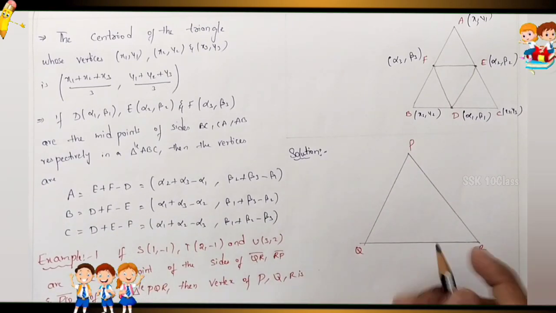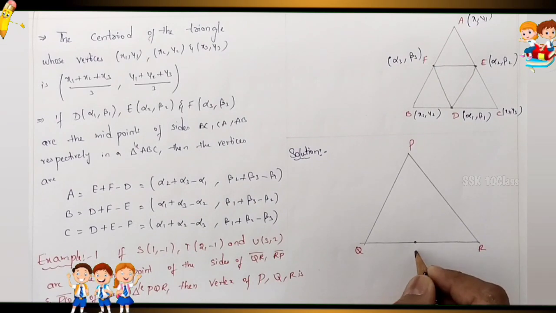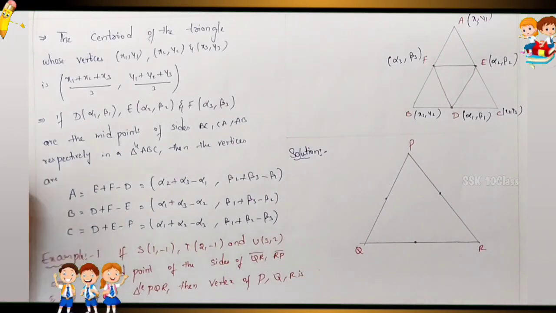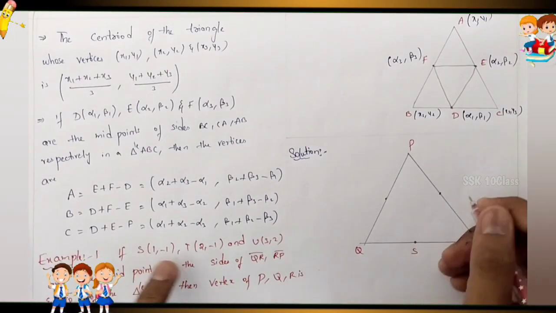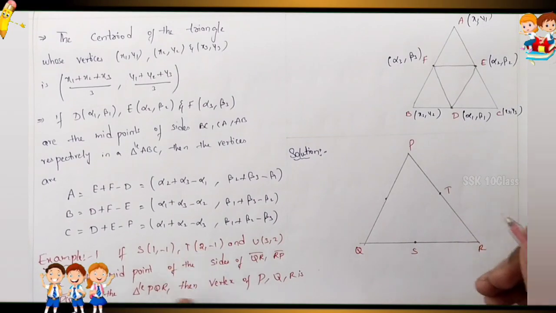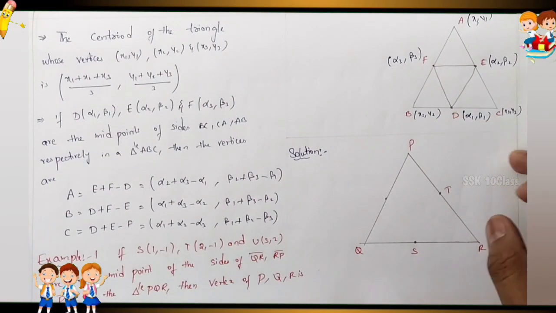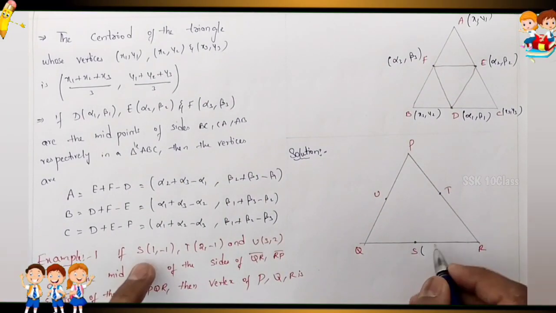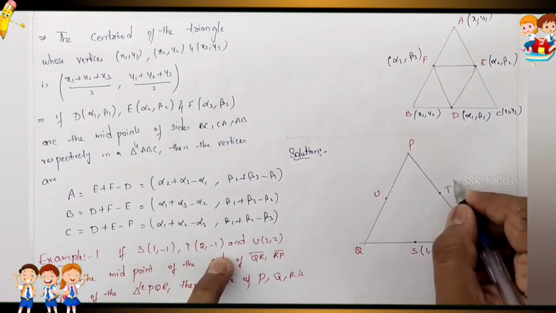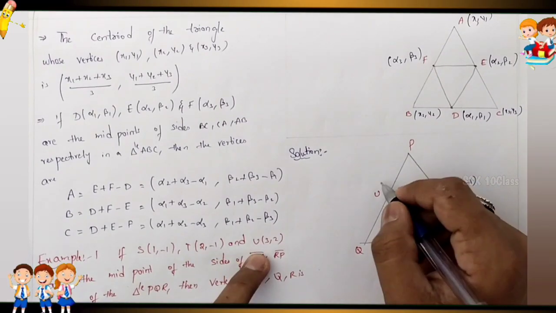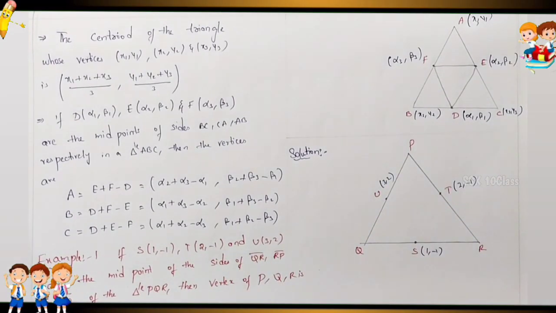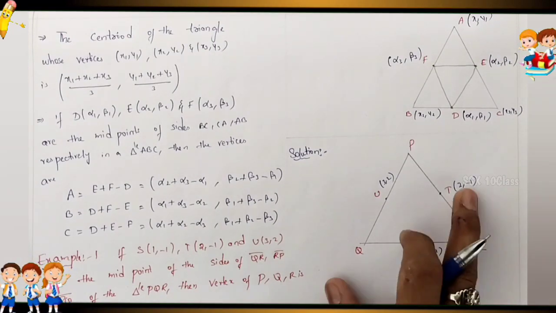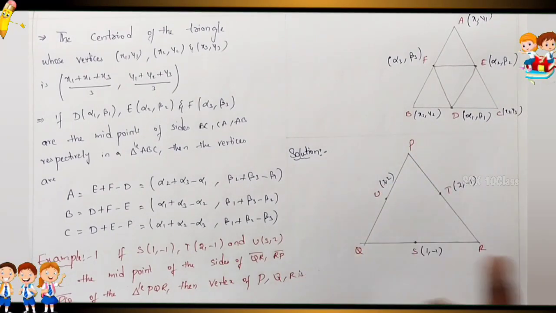T is the midpoint of RP and U is the midpoint of PQ. Now write down what is given: S is 1 comma minus 1, T is 2 comma minus 1, U is 3 comma 2. We have to find the vertices of PQR.